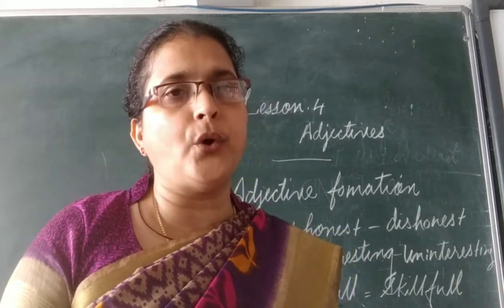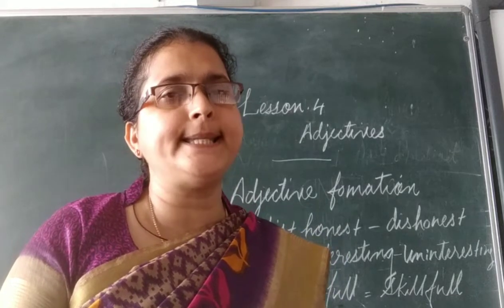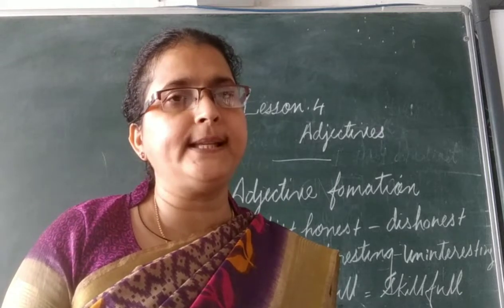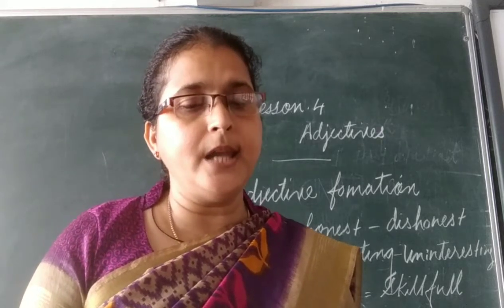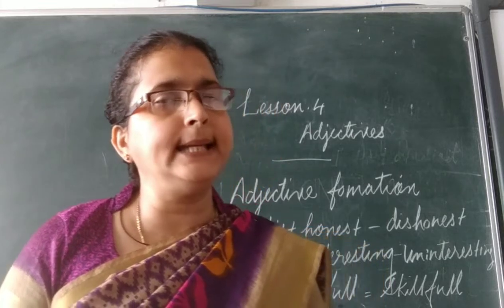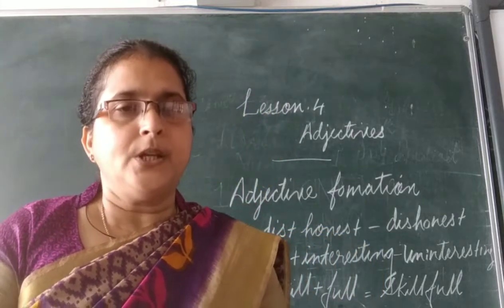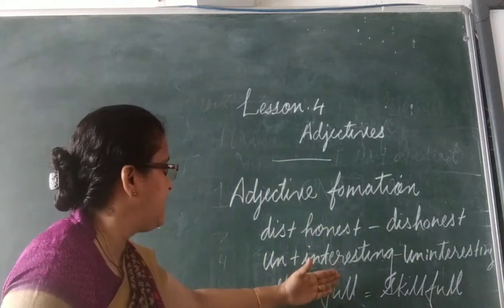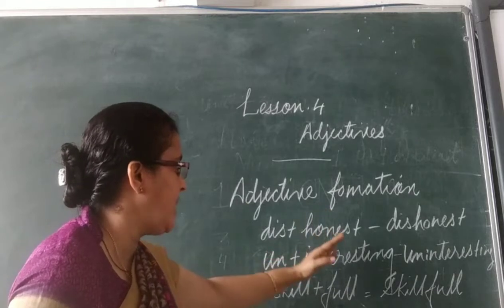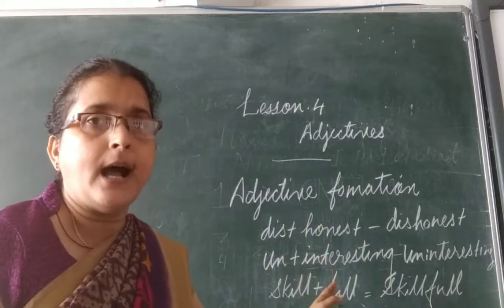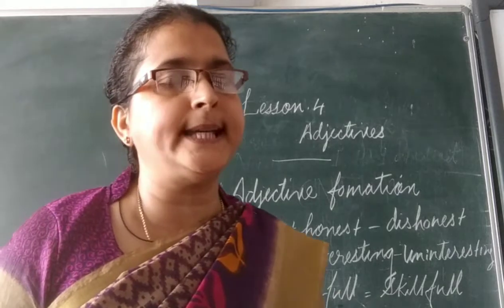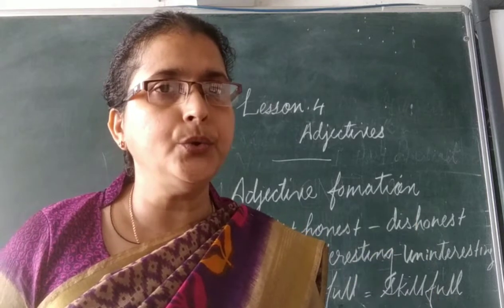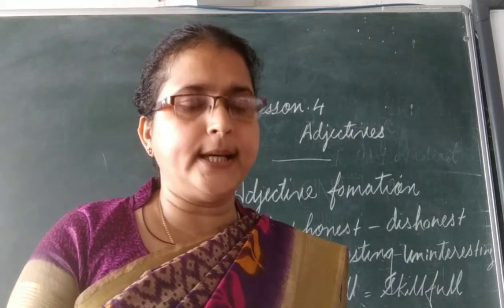So you must have noticed how new adjectives can be formed by attaching some prefix or suffix to nouns, verbs, and other adjectives. Okay, so we have read all these words, how they are formed out of a noun, an adjective or a verb. A word can be formed by adding a prefix or suffix, and we get a new word. So let us look at page number 33.